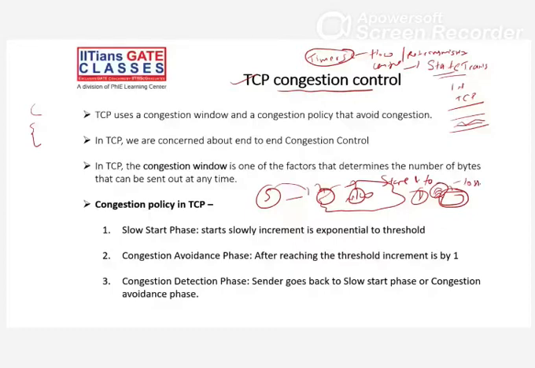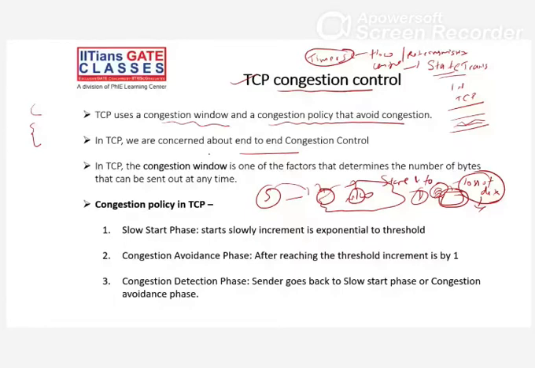This loss of data we call congestion. Many packets are there, but I don't have the storage capacity, so I'm discarding them. This is called congestion, similarly on intermediate nodes and the destination. So we have to control congestion at the TCP level, meaning end-to-end congestion control. TCP uses the congestion window and congestion policy to avoid congestion. So two techniques are used to control congestion.